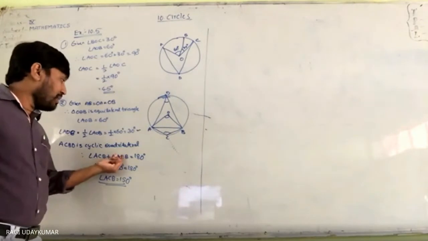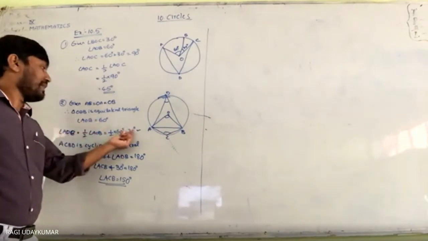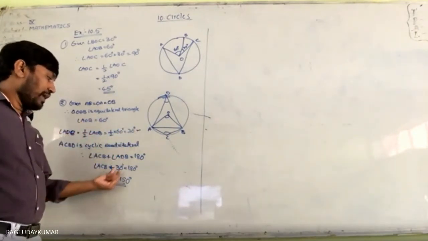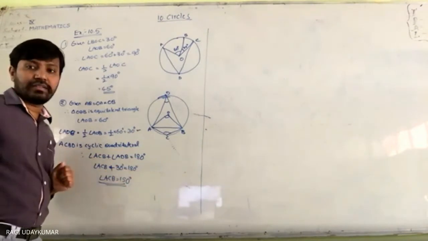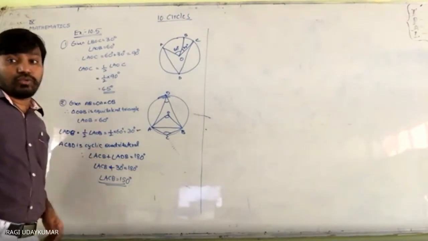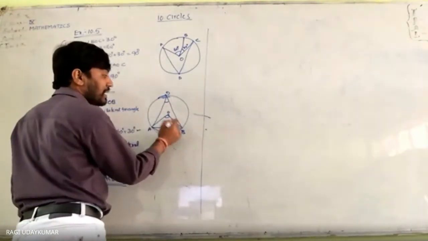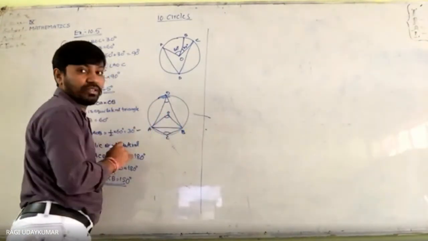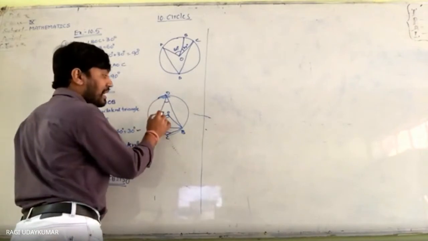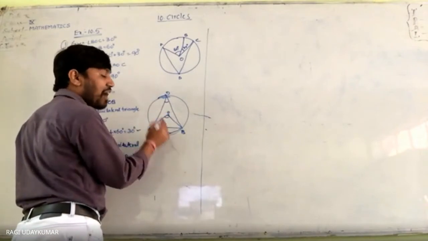So ADB is equals to 30 degrees, and taking that 30, we get 150 degrees. Or you can find out in another way also. What is another way? This arc is making at the center how much? 300 degrees. 300 में ये half होगा.